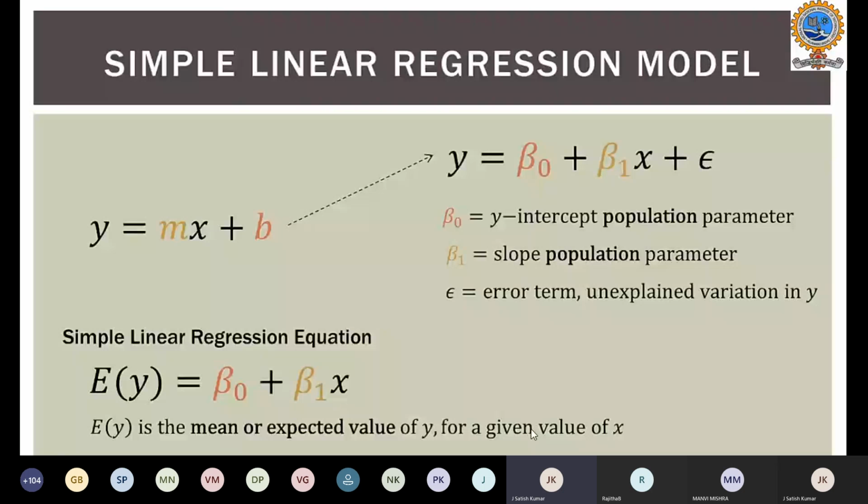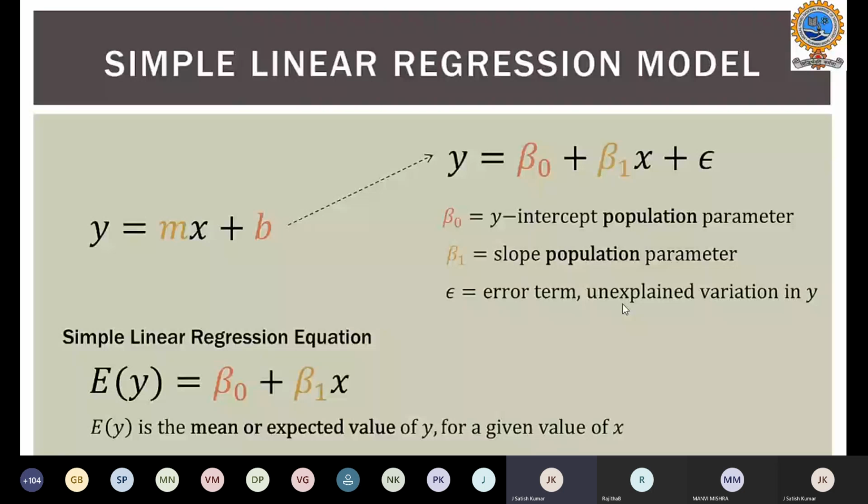Assume the ideal case where there is no error, then your expected value of y, or the mean, would be beta 0 plus beta 1 of x. This would be ideal. But in reality, there will be some error. We will represent that term with the epsilon symbol, which may be unexplained variation.